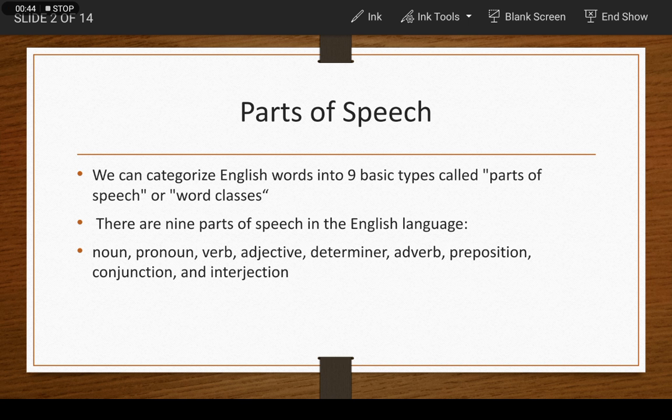But of late, another part of speech has been added to this category, and that new entry is determiners. Determiners are also considered to be parts of speech in the English language. So as I have already named the 8 parts of speech, now one more we need to add, that is called determiners.